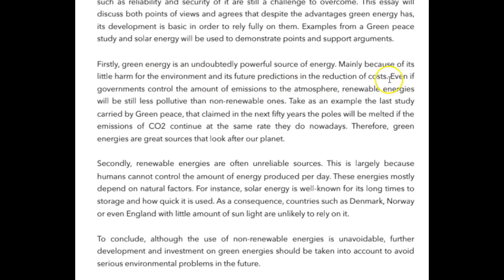And this isn't really totally clear what you mean here. It's future predictions in the reduction of costs. The predicted reduction in future costs, maybe that would make more sense in terms of syntax. Okay? But there's some nice words here. I like "undoubtedly powerful source of energy." Very nice. All right, so to continue, even if governments control the amount of emissions to the atmosphere, renewable energies will be still less pollutive,